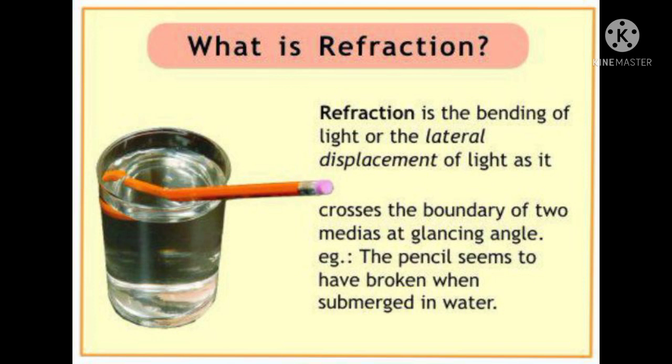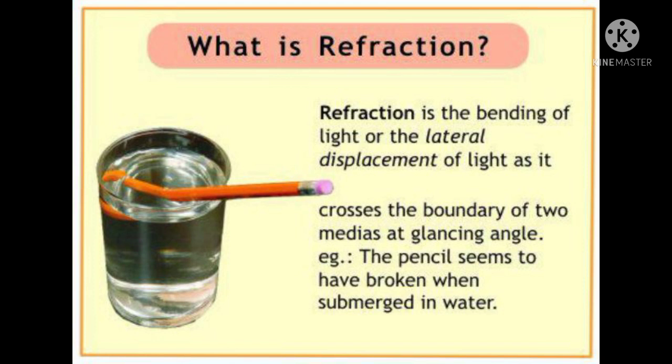Here we all have one doubt. Why does the pencil seem to be broken when submerged in water? Okay, students, let me explain. The light ray first travels in air, which is a rarer medium. After that it goes into the second medium, like water.